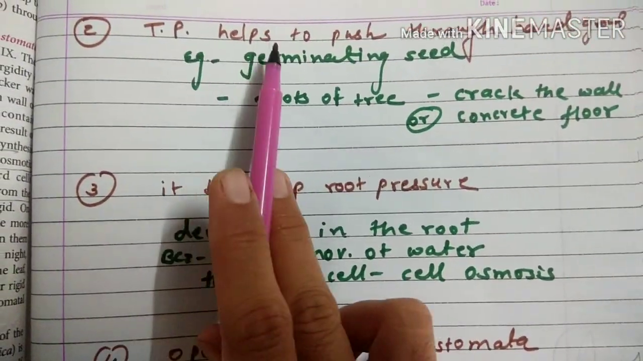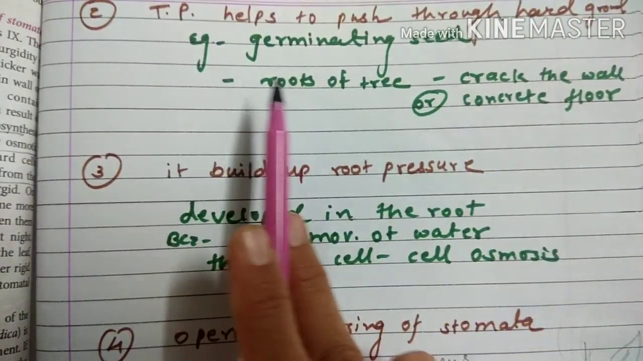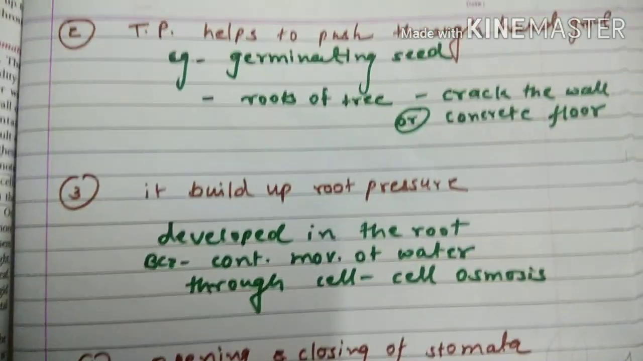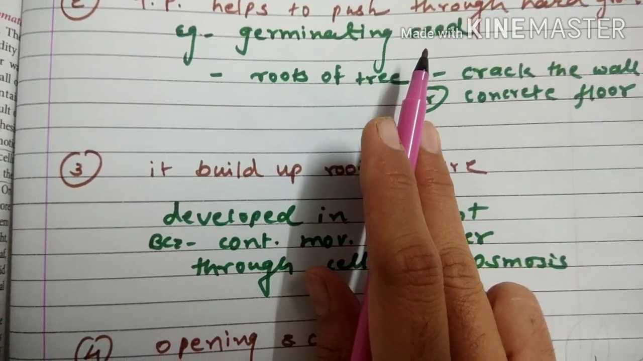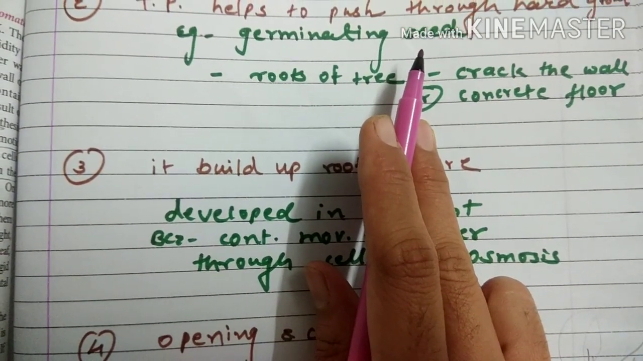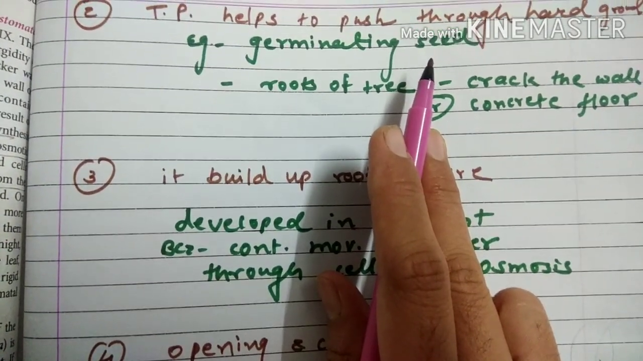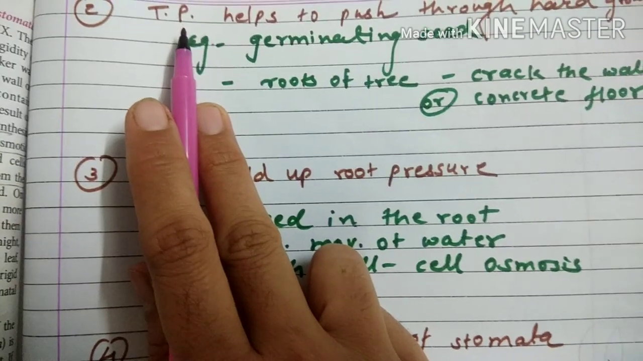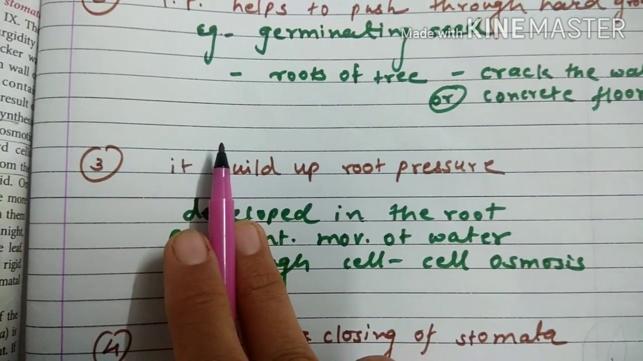Turgor pressure can help to push through the hard ground. There are 2 examples given in your book. First, obviously the easiest one, when the germinating seeds are there, they'll develop the plantlets or the seedling. So they'll develop a force. Which force? Turgor pressure. Because of this turgor pressure force, they can push through the upper layer of the soil.